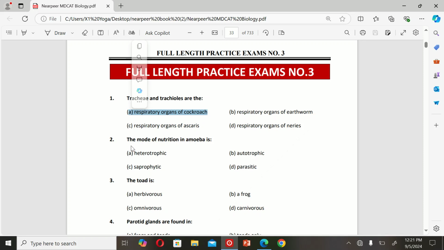The next MCQ is: the mode of nutrition in amoeba is A. Heterotrophic, B. Heterotrophic, C. Saprophytic, and D. Parasitic. So the correct option is A. Heterotrophic. The next MCQ is the third is, so the correct option is C.